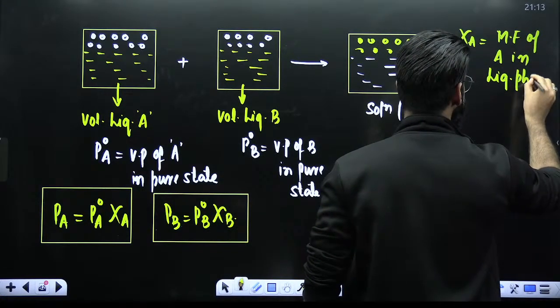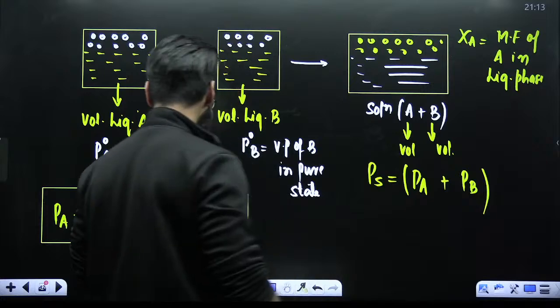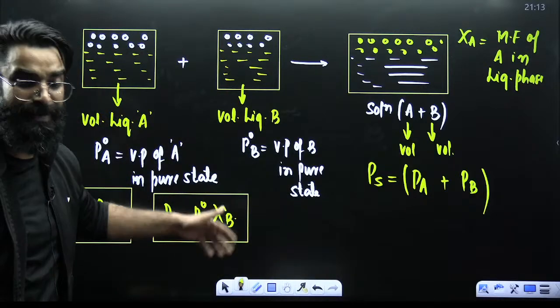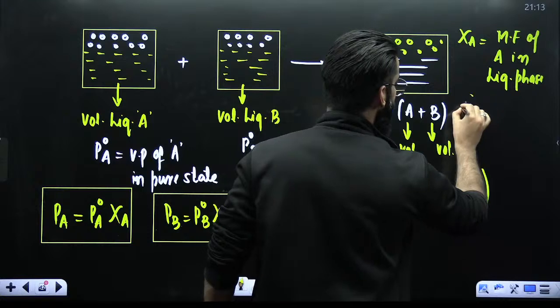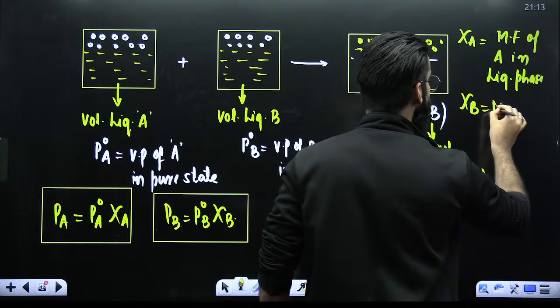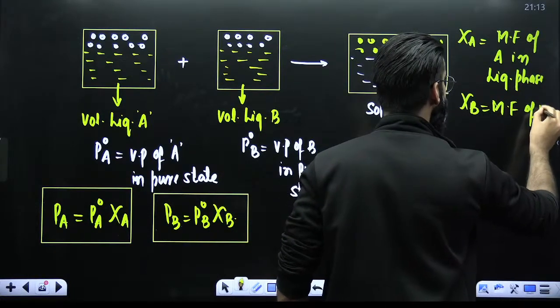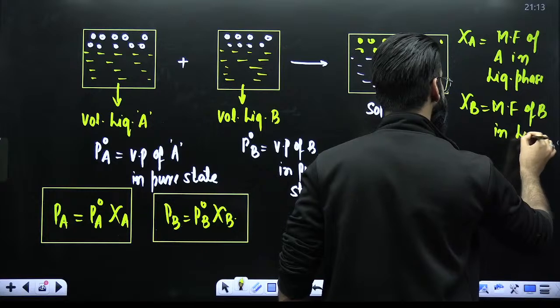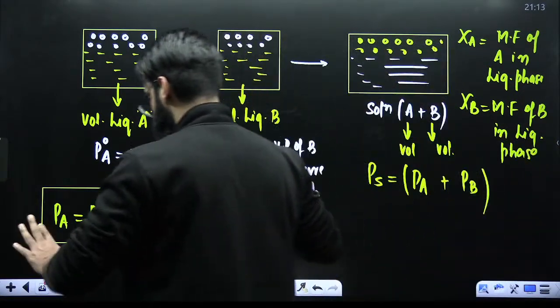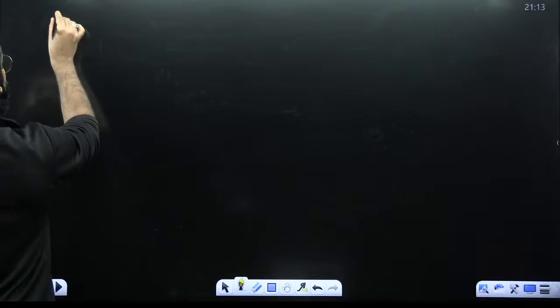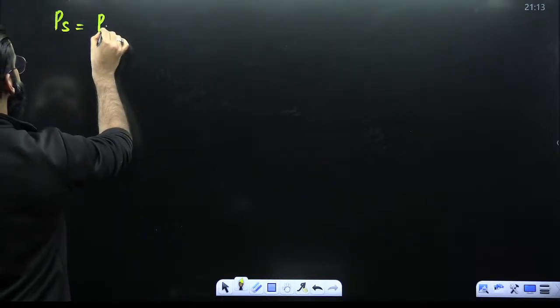Mole fraction of A in the liquid phase. Similarly, chi B is also the mole fraction of B in the liquid phase. Okay? If I talk about chi B, again I would say it is the mole fraction of B in the liquid phase. So, my dear students, since we know the total vapor pressure of the solution is nothing but PA plus PB, right?